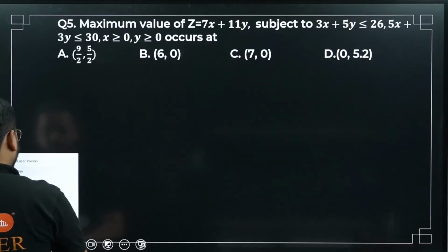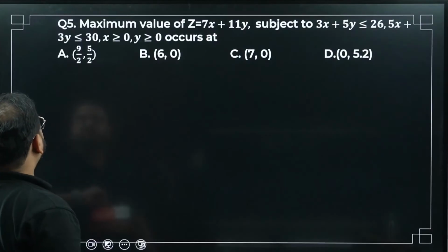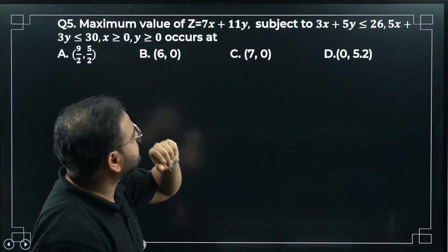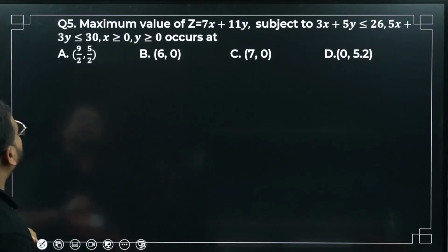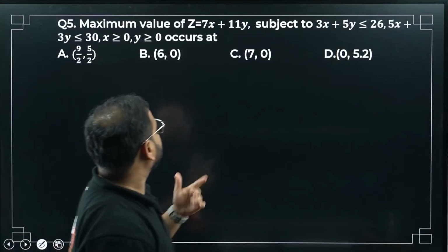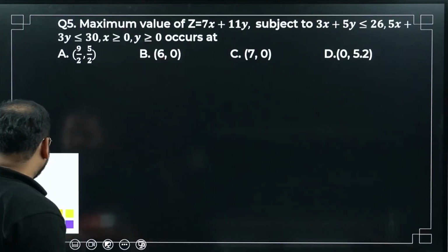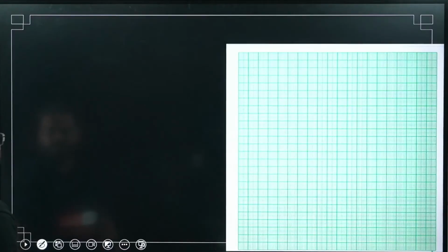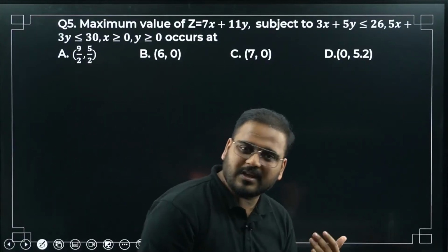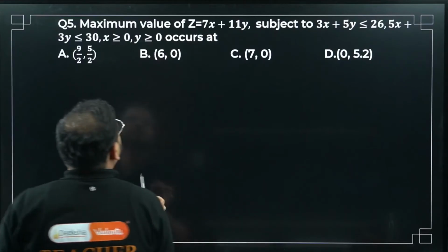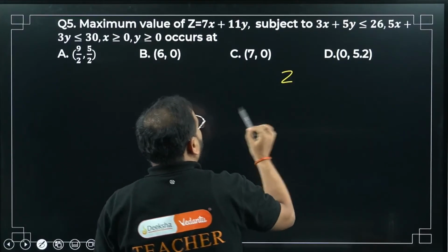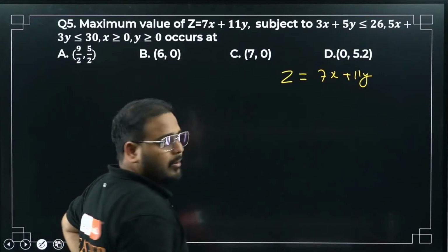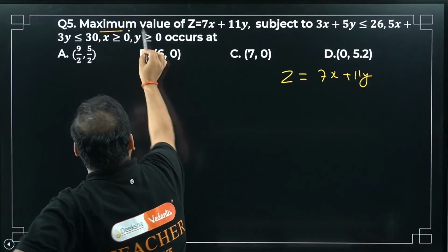Let's have a look once more before I move on to question number 5. Chaliye, moving on. Question number 5, sir. Maximum value of z equals 7x plus 11y subject to 3x plus 5y less than 26 and 5x plus 3y less than 30 occurs at. Before plotting this on the curve, let me first solve the inequations into equation form. I'm having this as my objective function, 7x plus 11y. We have to maximize. So what is my optimization?